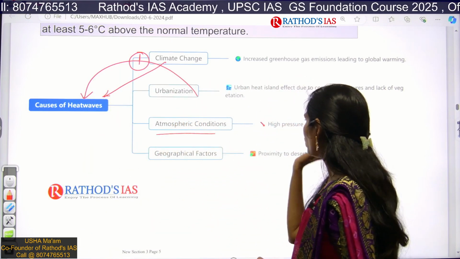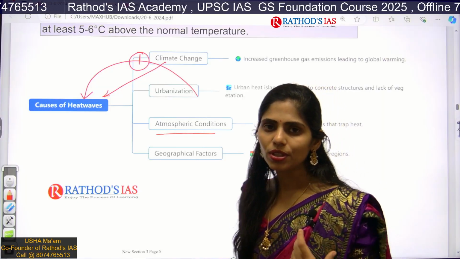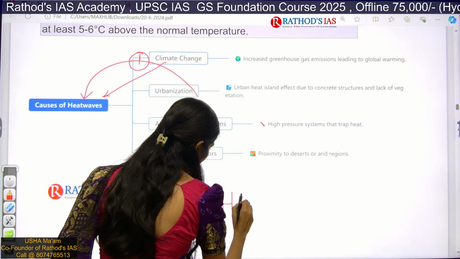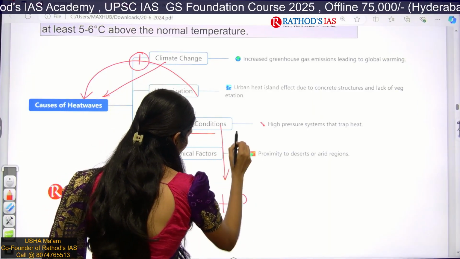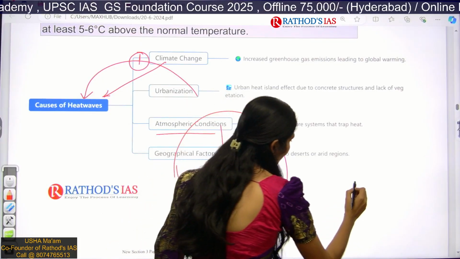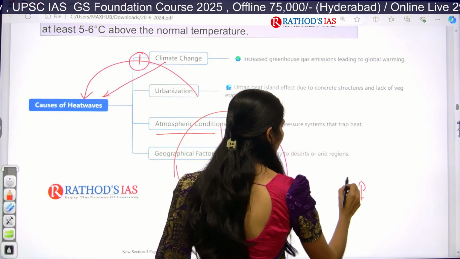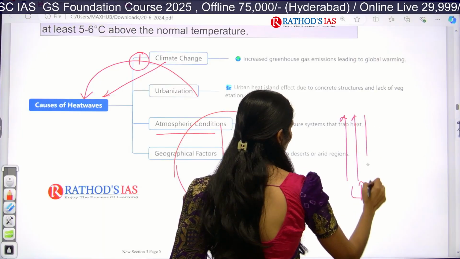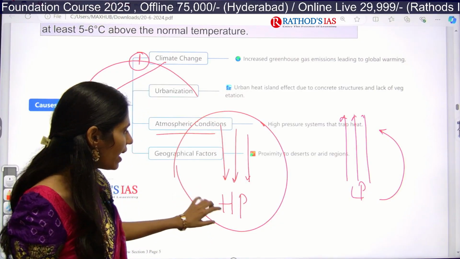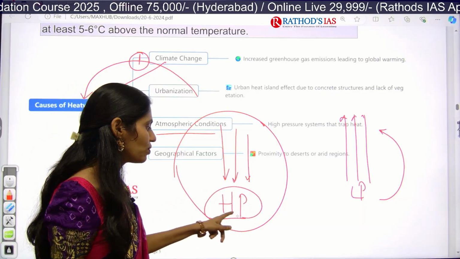Again, in turn, that is one of the important causes for heat waves. And the next one is atmospheric conditions. Whenever a high pressure area is created, what happens? There is descending of winds, so heat will be trapped here. For example, in case a low pressure area is created, winds will move up, ascending winds. So what happens? Heat will be transferred. But in the case of high pressure, there will be no transferring of heat.